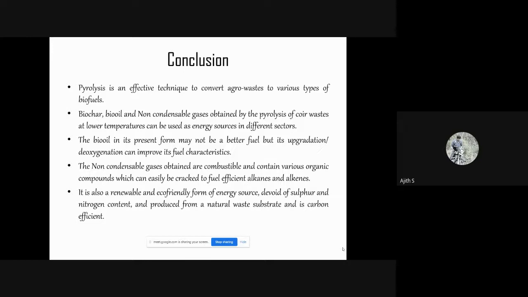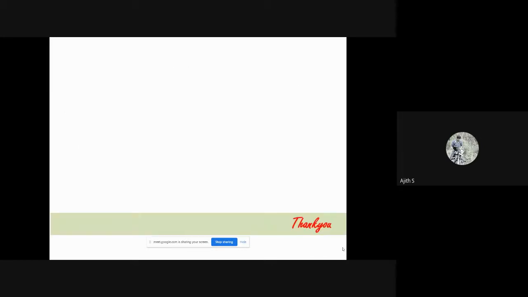Coming to the conclusion, pyrolysis is found to be an effective technique for conversion of agro-waste, especially coir waste, to various types of biofuels. Even the biochar can be utilized for electrode preparation, direct carbon fuel cells, or microbial fuel cells. The non-condensible gases are also combustible, and various organic compounds can be easily cracked. Various isomers have been found, and they can be easily thermally cracked to various fuel precursors. It is a renewable and eco-friendly form of energy source, devoid of sulfur and nitrogen content, produced from a natural waste substrate, and is carbon efficient. Thank you.